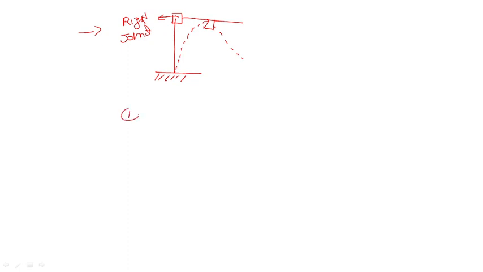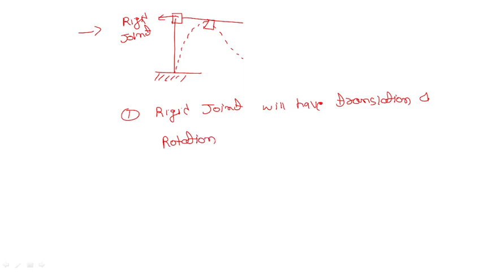I will write here. A rigid joint will have translation and rotation as a whole.